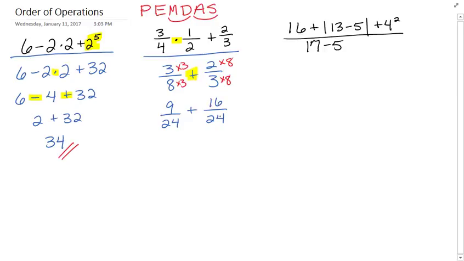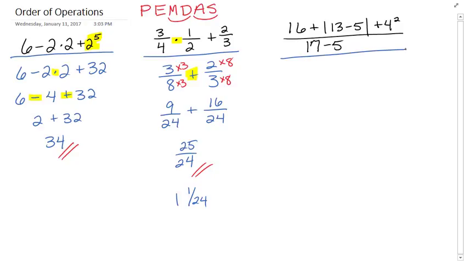And now that they have a common denominator, we can just add them, 25 over 24, and we'll leave it as an improper fraction. But I guess just for fun, if we needed to change it, it would be 1 and 1/24.